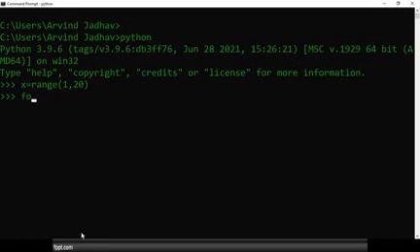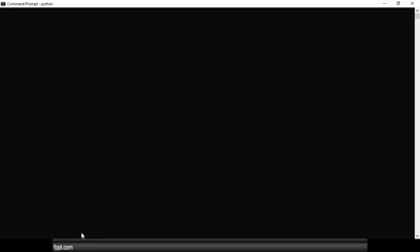So let's check: for i in x colon print i. Why am I using a loop? Because it will not access all the elements. Range operator के all elements access नहीं होते. That means they are accessible, but we cannot print them directly. So if you want to print, then we need to use a loop. So that's why I am using this. See, the last element is 19. Make a note of that.